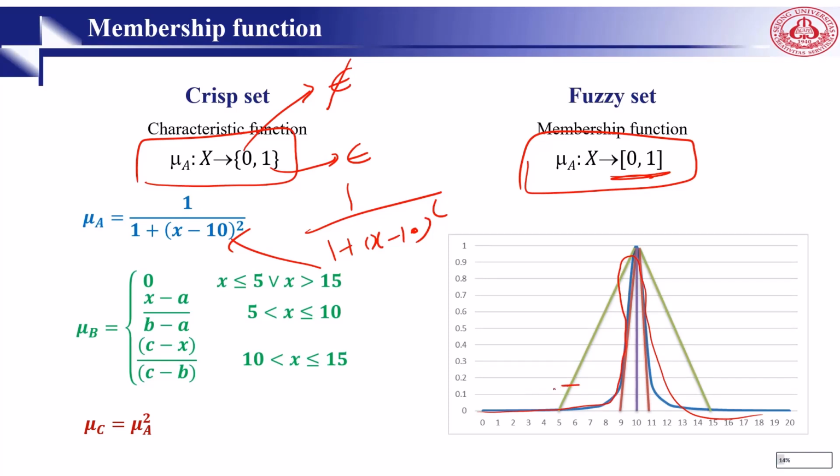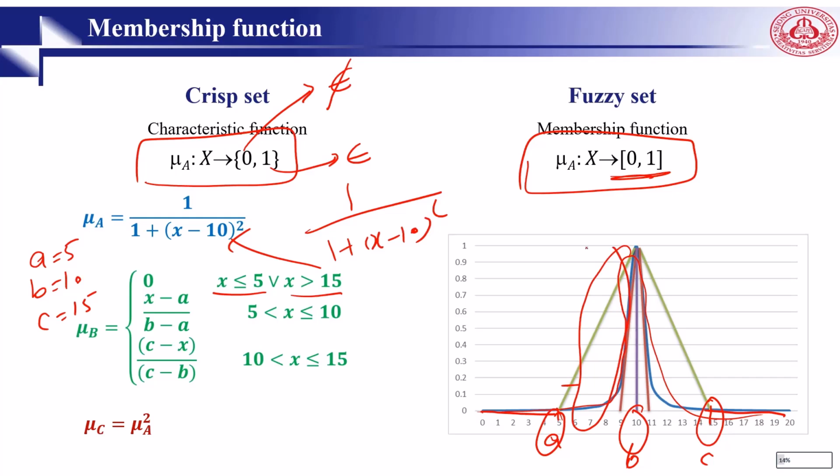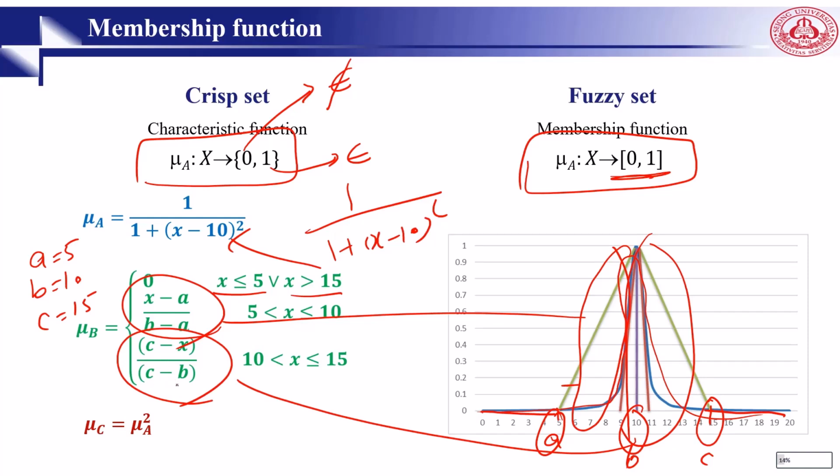In order to do that, we need to specify 3 points. This is A, this is C, and 10 is our B. Then how do we plot it? If, for example, A is equal to 5, B is equal to 10, and C is equal to 15: if x is less than or equal to 5 or greater than 15, it is 0, as you can see here. If it is between 5 and 10, for this part we use the equation (x minus A) divided by (B minus A). And for this part, we use (C minus x) divided by (C minus B). And for this one, which is very close, we can go for the square of mu A.